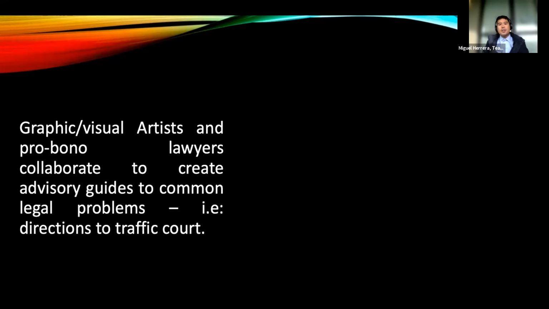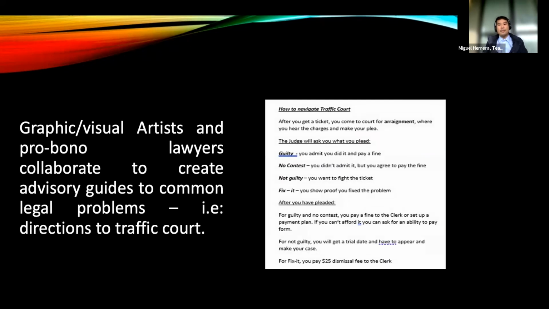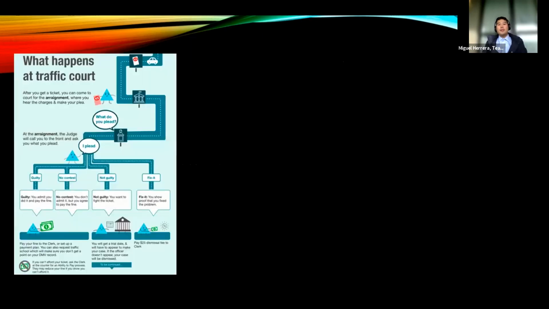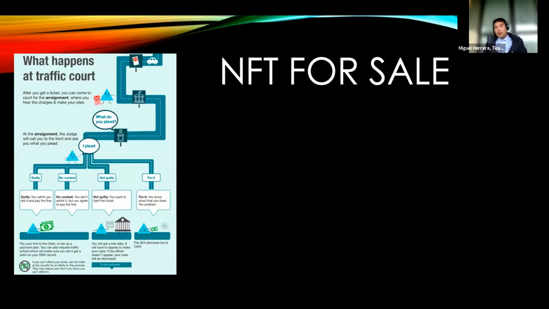So how does it work? We create an NFT exchange platform for artists and pro bono lawyers to collaborate and turn legal information into visual guides. Information meets art, so to speak, while retaining the core message of the legal guide. The artists produce an artistic iteration of the infographic chart or the concept map using legal design thinking to invite a genuine public interest in learning about the legal processes in a fun and artistic way. Then the NFT is created out of the collaborated work between the lawyer and the artist.